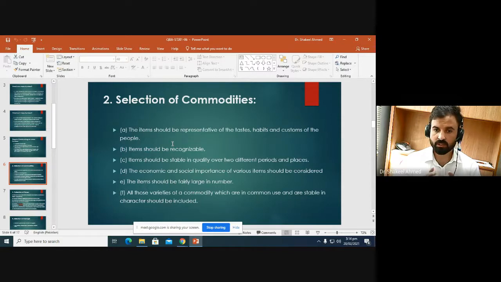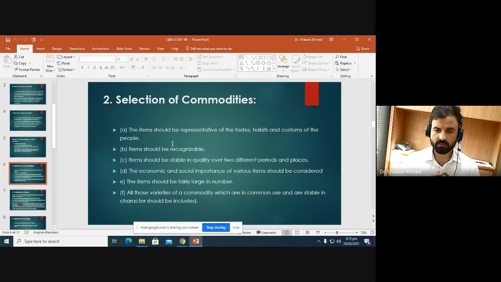The economic and social importance of various items should also be considered, as we already discussed that the commodities should be representative of those used by the general public, and the importance of the commodities should also be considered while constructing an index number. The items should be fairly large in number, and a specifically higher number of items should be involved while constructing a consumer price index number.